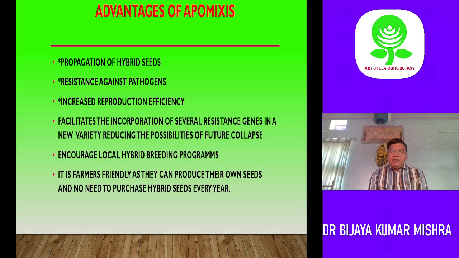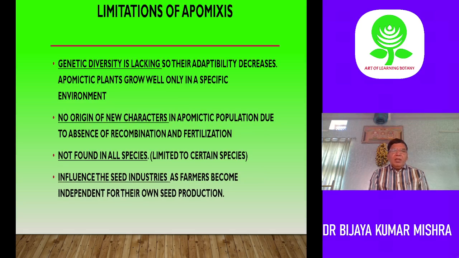Now we have discussed what is apomixis, different types of apomixis, sporophytic, gametophytic, diplospory, apospory, adventive embryony, and what are the advantages and disadvantages of apomixis. Now let us check yourself whether you have remembered. Yes, before that let us see the limitations. Some limitations are there. Apomixis cannot be used everywhere, so it has some restrictions also.